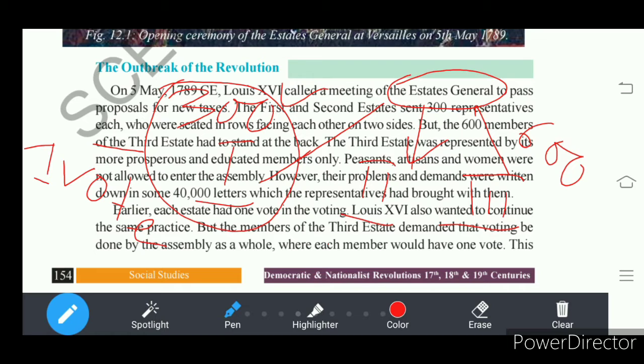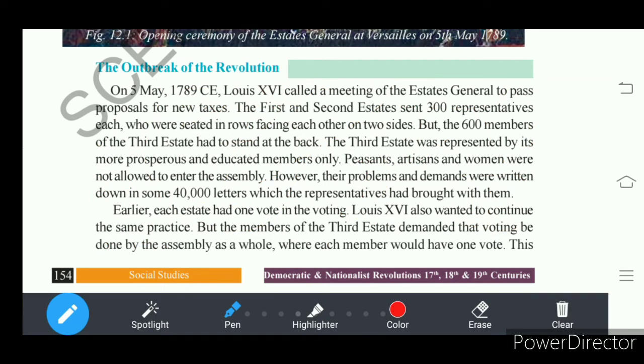That means every time an act was passed with the two votes of the first and second estate, approving the king's proposal, giving permission to the king to impose or pass a new act.